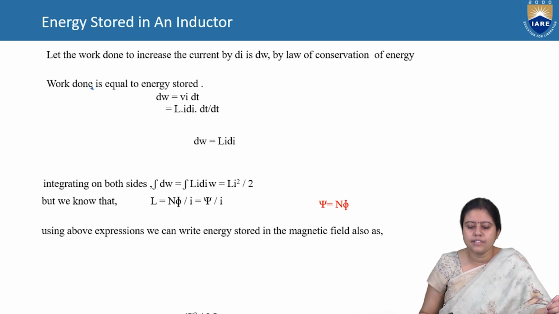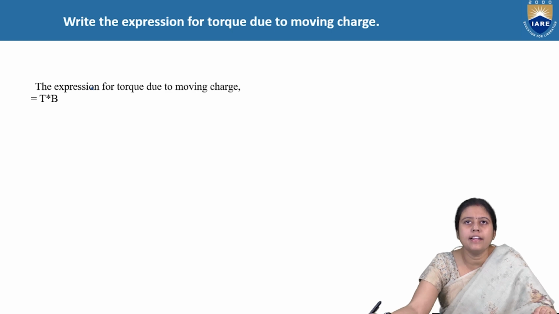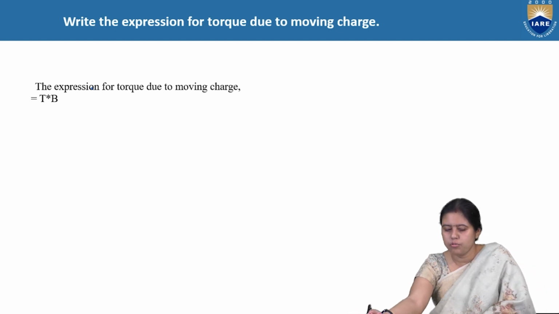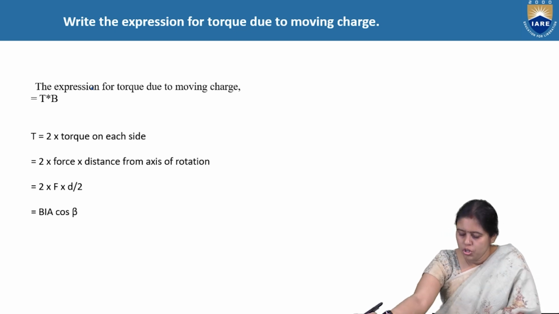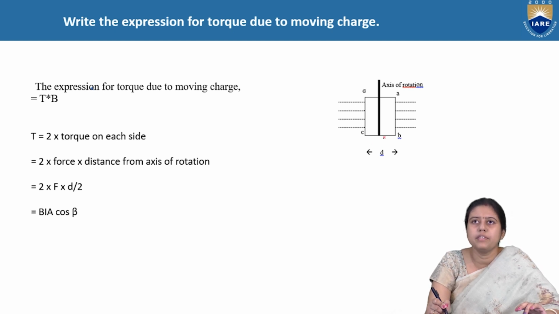Now we will discuss the application. Another important thing is the expression of the torque due to the moving charge. You can see this is our axis, with points A, B, C, D, and the distance between them is d. This is the axis of rotation.